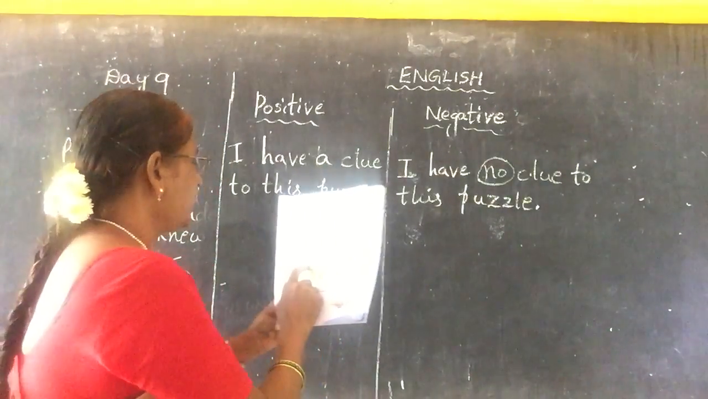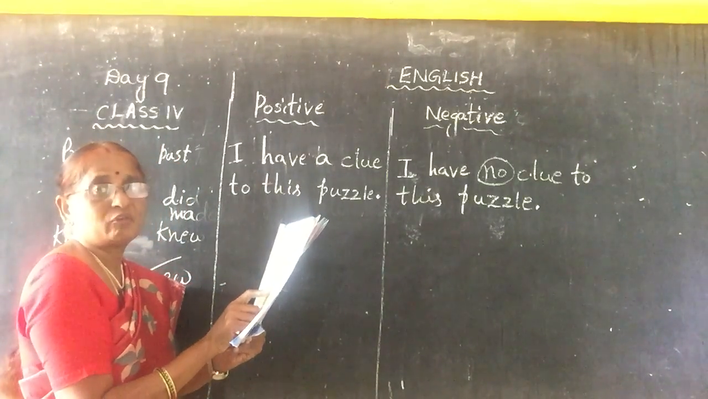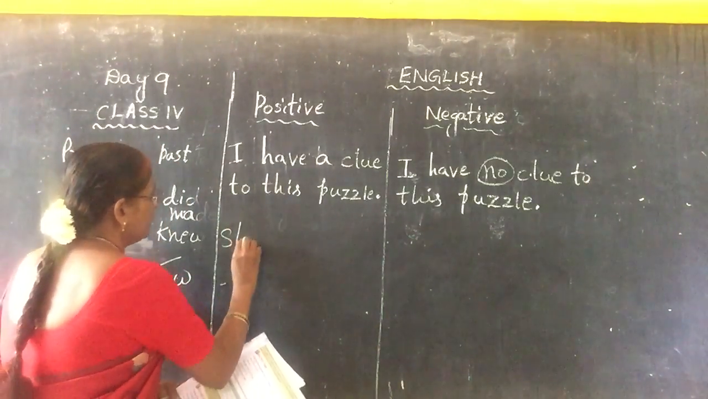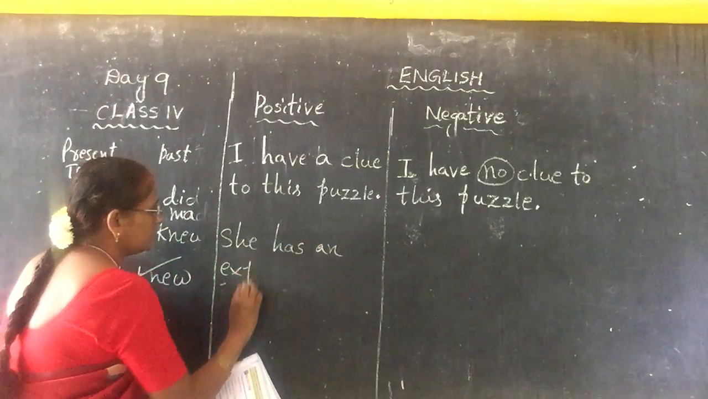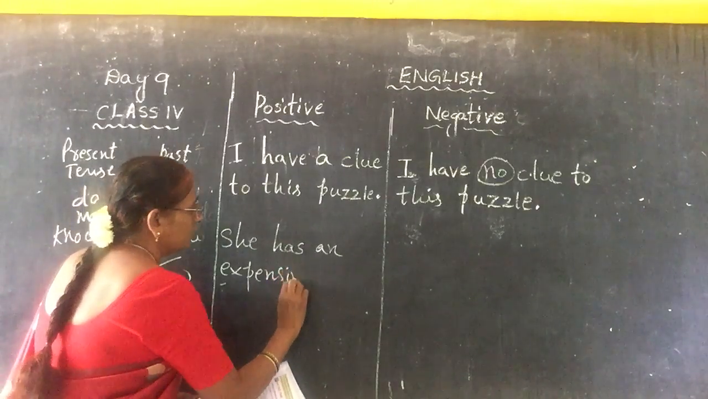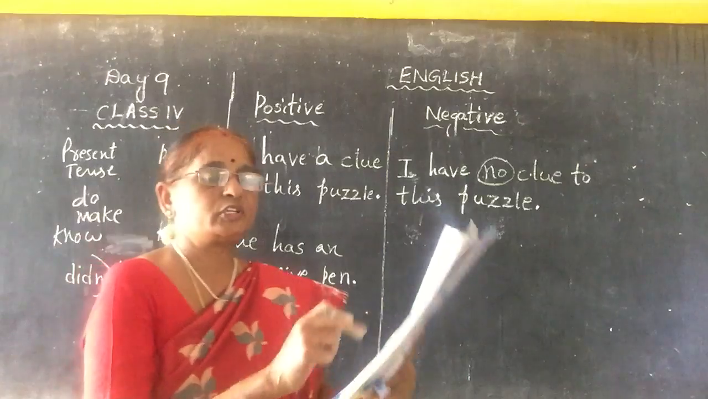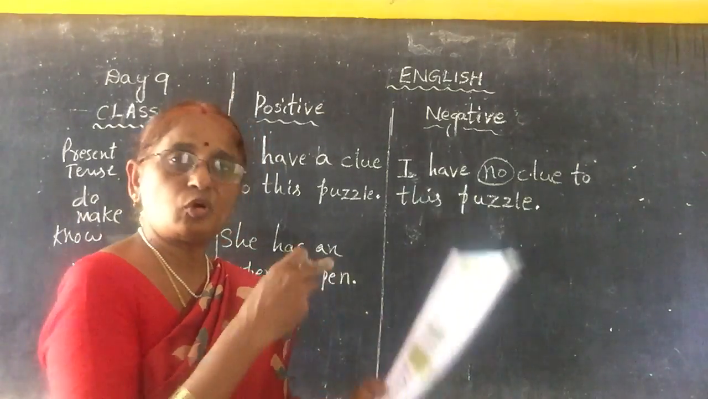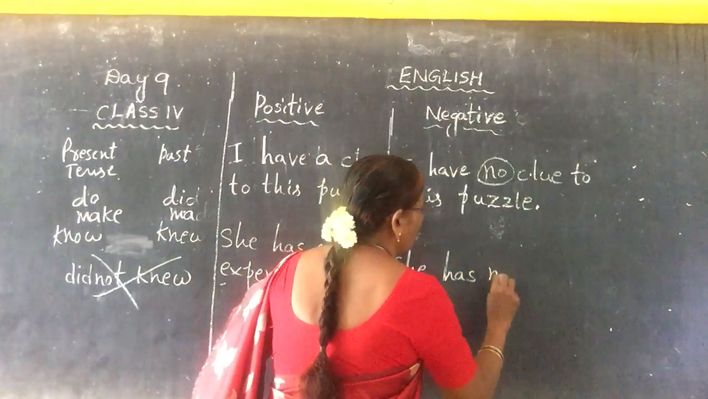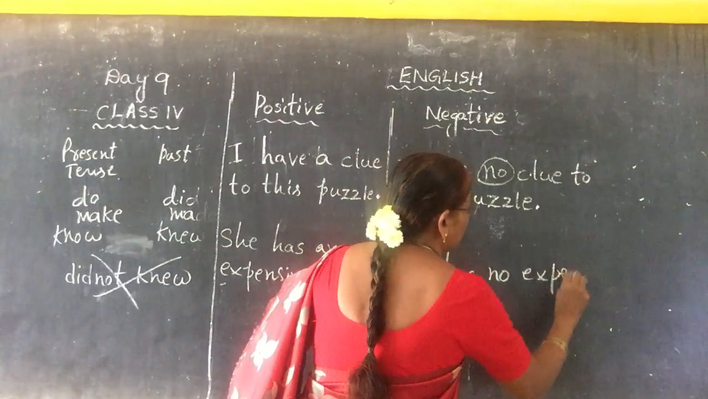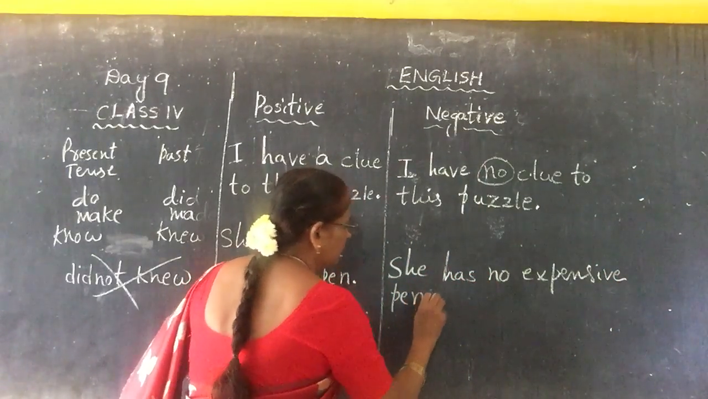What is the next one? She has an expensive pen. Expensive means what? Very costly. She has an expensive, very costly pen. Okay, what is the negative answer? She has no expensive pen. I mean, she has no very costly pen.